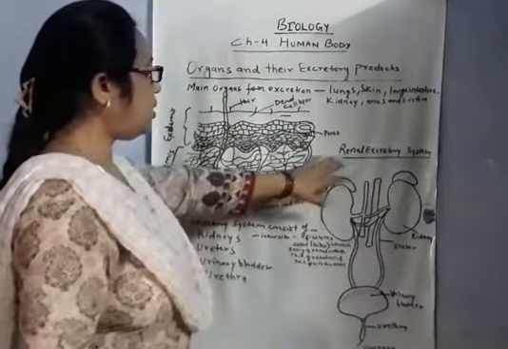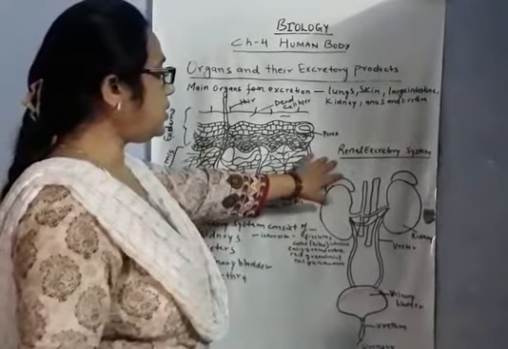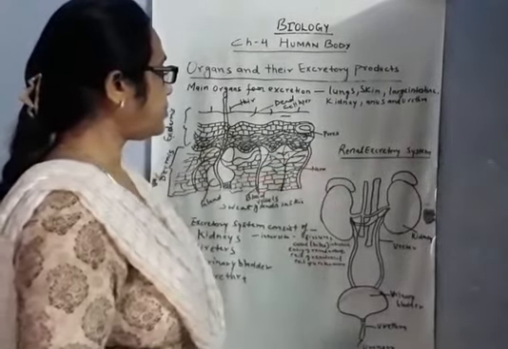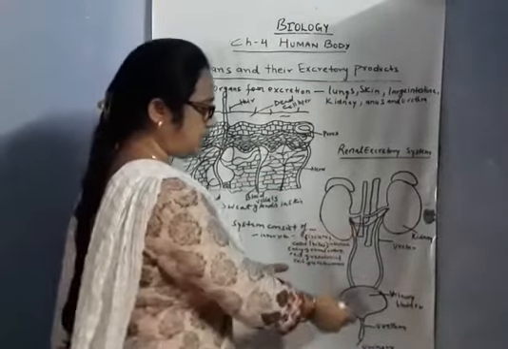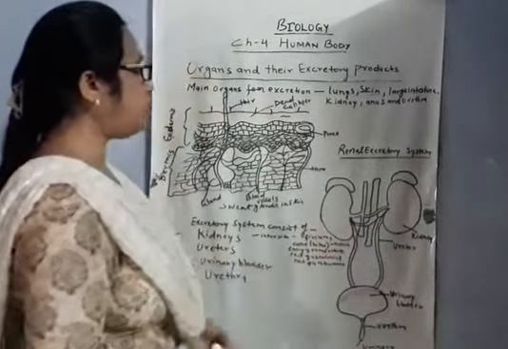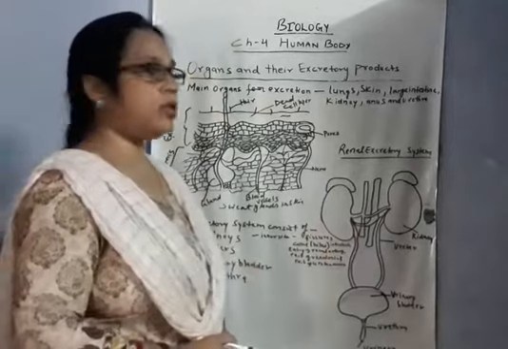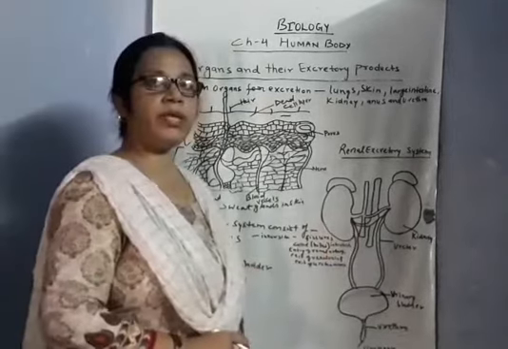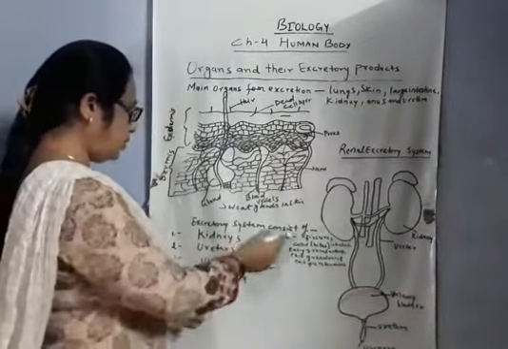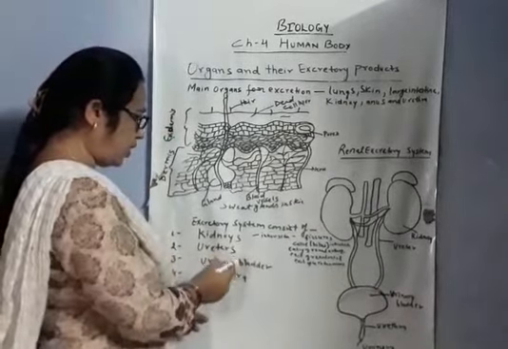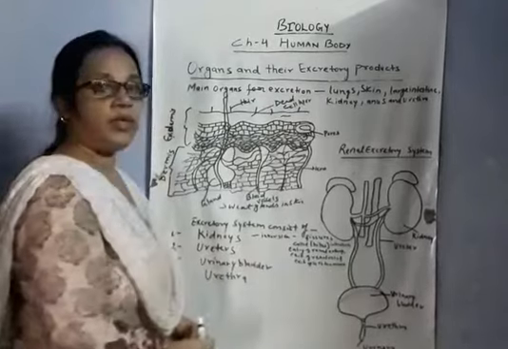Now the renal excretory system. This is the renal excretory system diagram. As you know, the human body has a system for the removal of waste that is called the excretory system, and the excretory system consists of kidney, ureter, urinary bladder and urethra.